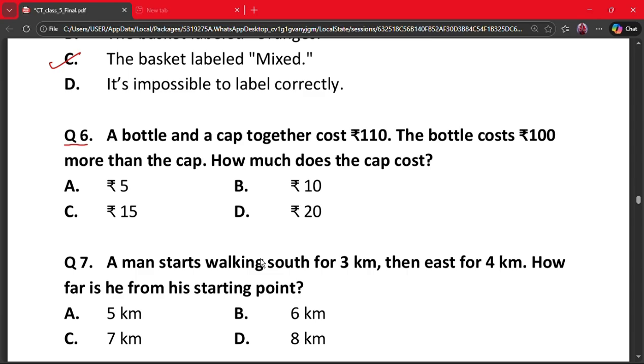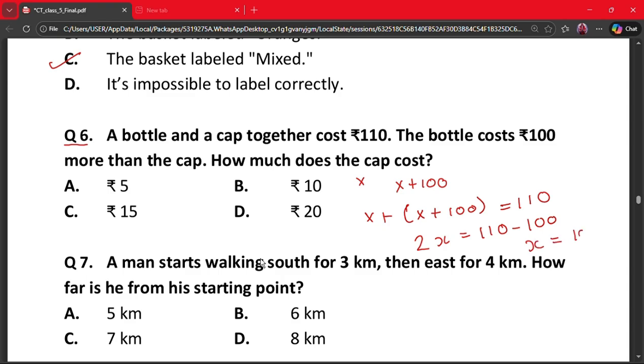So let the cap be x and let the bottle be x plus 100. So x plus x plus 100 gives 110. So 2x is equal to 110 minus 100. This will give us x is equal to 10 by 2, and 10 by 2 is 5. So x is equal to 5. The correct answer is option A.